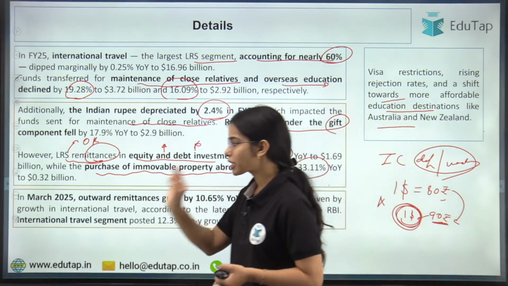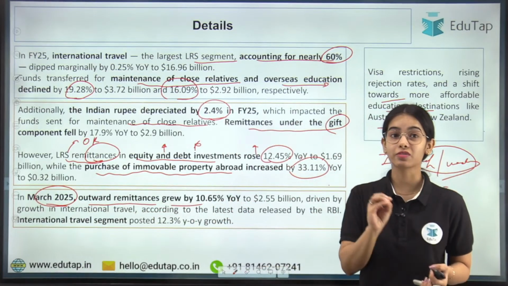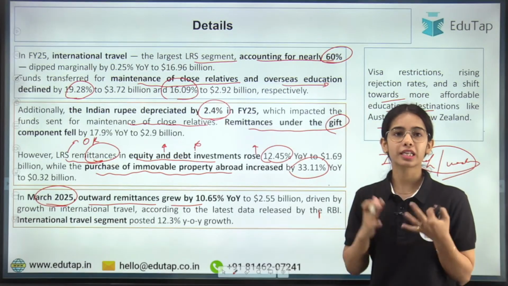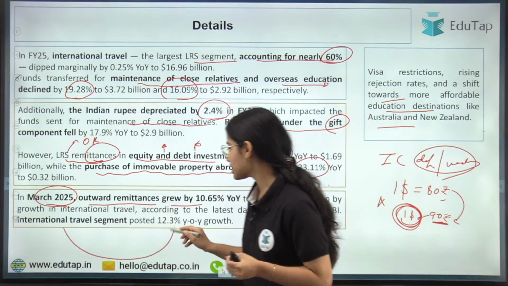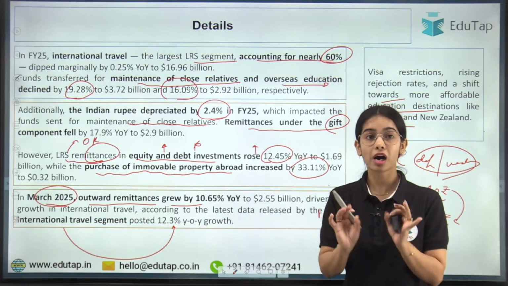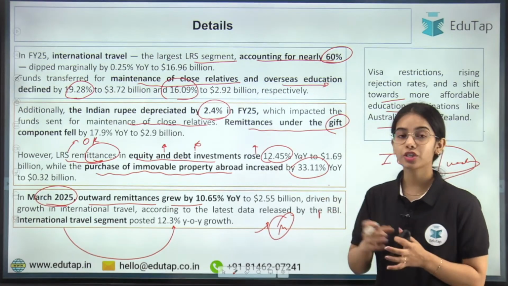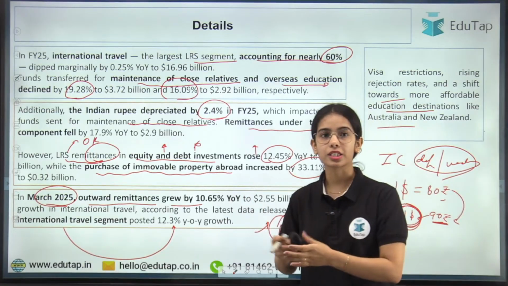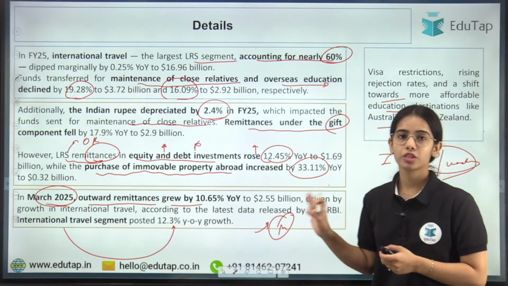If we look particularly at the month of March 2025, the outward remittances grew by 10.65%. In March there was a lot of international travel happening, so international travel increased by 12.3% in March 2025, due to which the outward remittances increased by 10.65% in the March month, okay. So this is the idea.